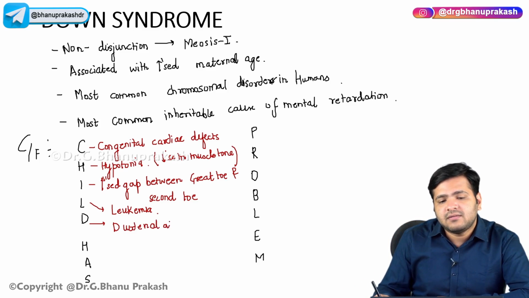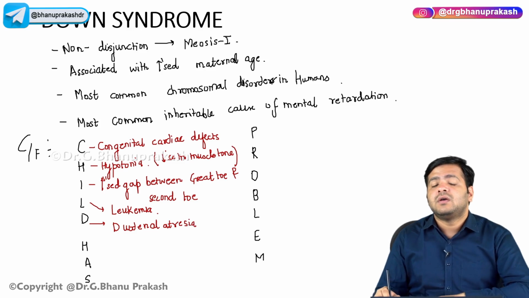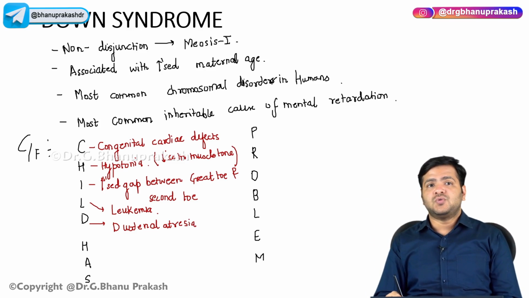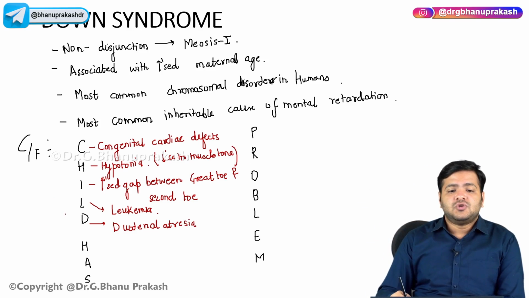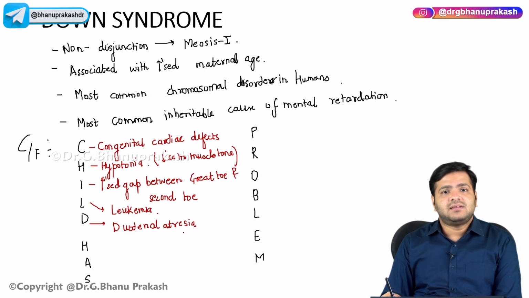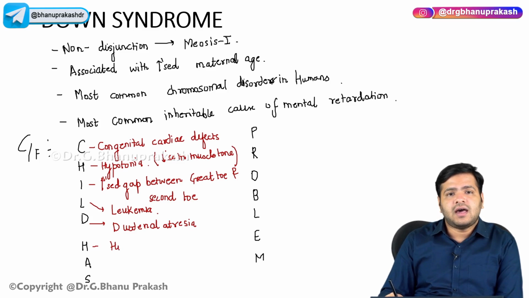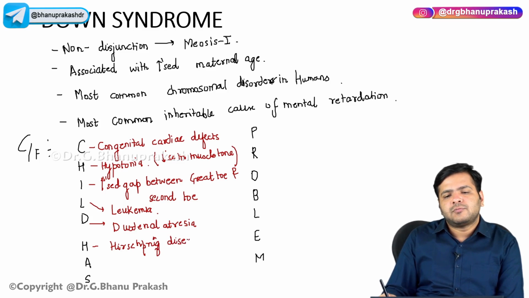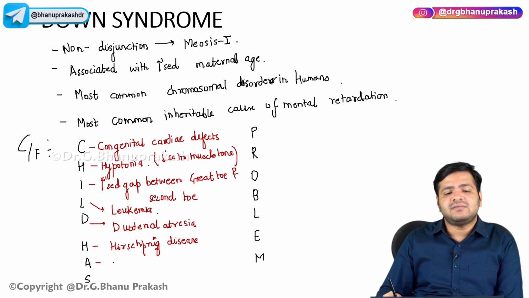It simply means that there is an obstruction in the duodenum which will not allow the food to move distally, atresia, blockage, right. Then you will see one disease called Hirschsprung disease. Apart from that, you will also see Alzheimer's disease.